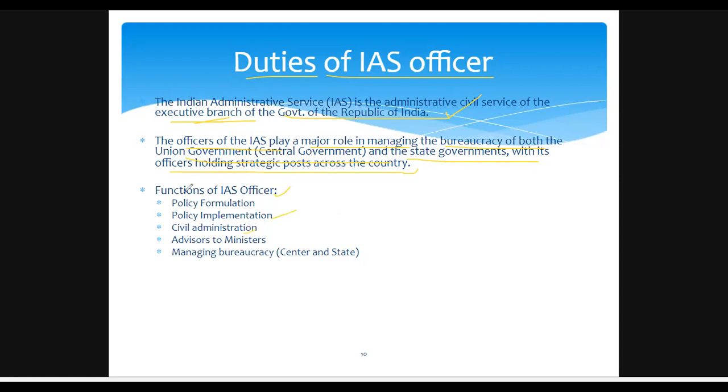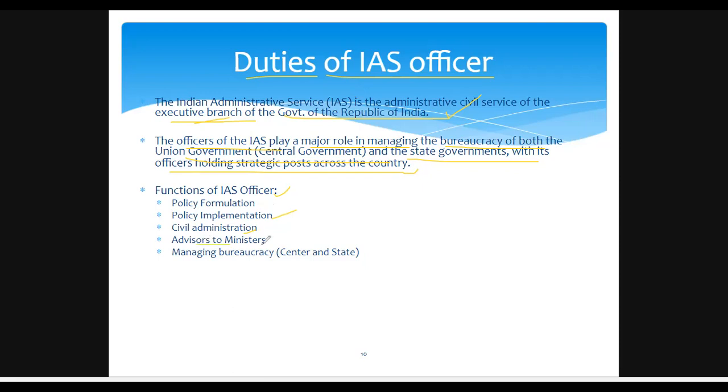Actually, what does IAS, Indian Administrative Service, mean, and why is there a need for administration? Everywhere in this world, every institution needs an administrating agency or an administrative branch. That's why the Indian Administrative Service is needed in our country.